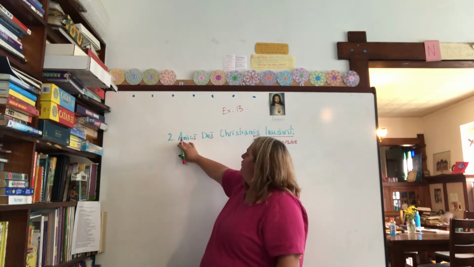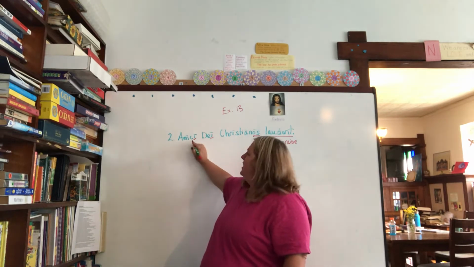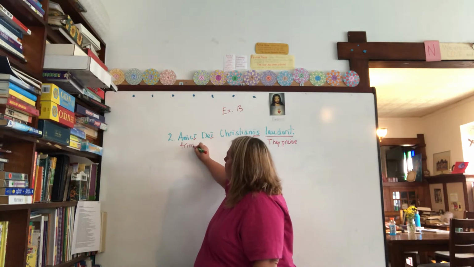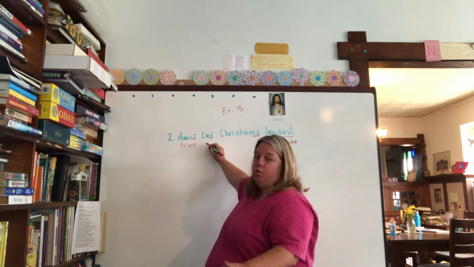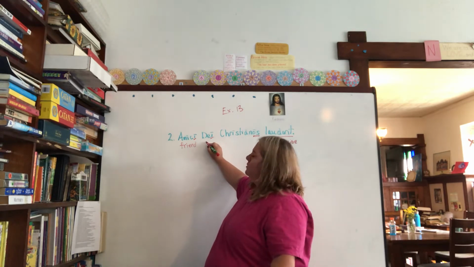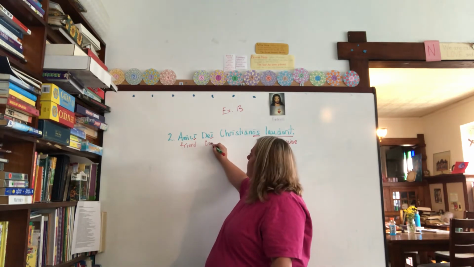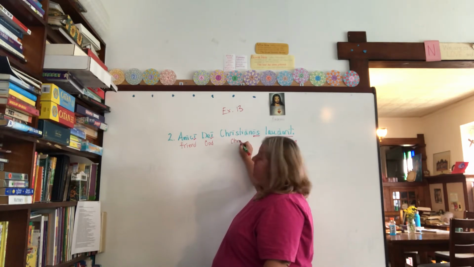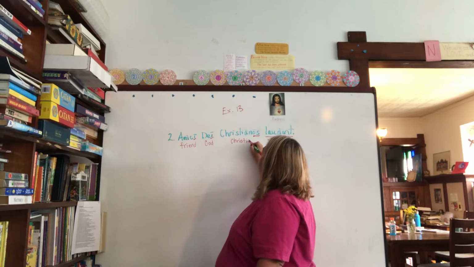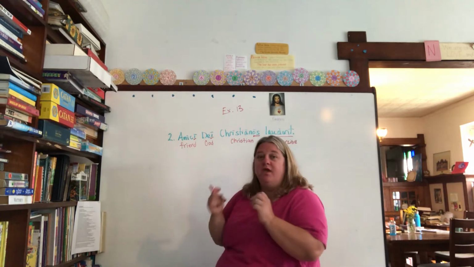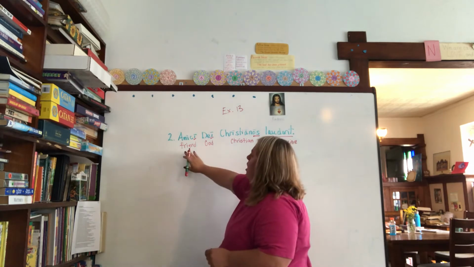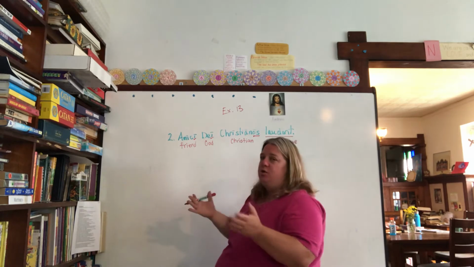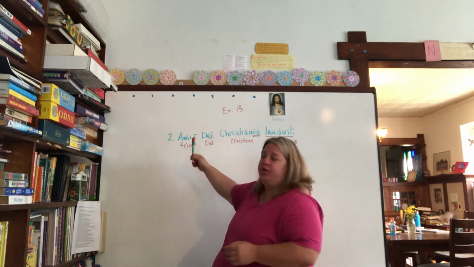Now, if we look at our stem, what does this word mean in English? Friends. We know it means friend. Could be plural, could be singular. We're just real quick. Dei means God. And Christianos means, this one's easy, Christian, right? That's what's nice. If you've been practicing your vocabulary, you should be able to know at least what the translation is, but we still don't know their jobs entirely. Now we can look at our endings.